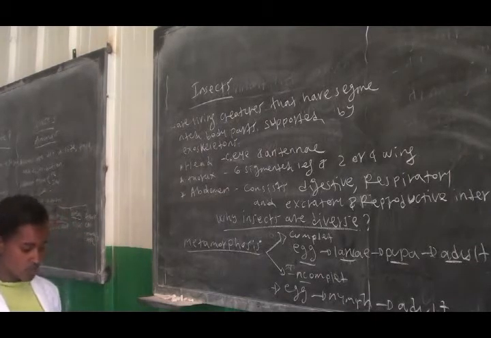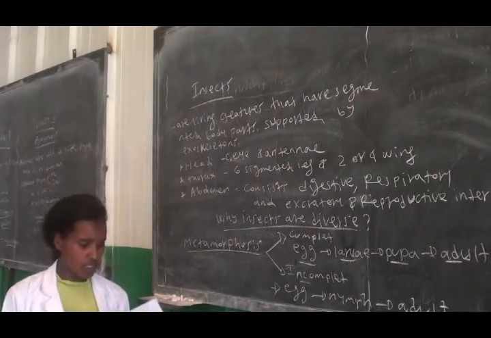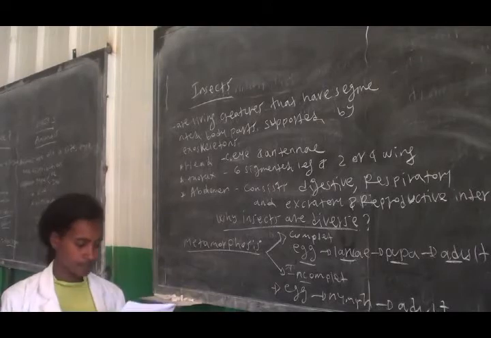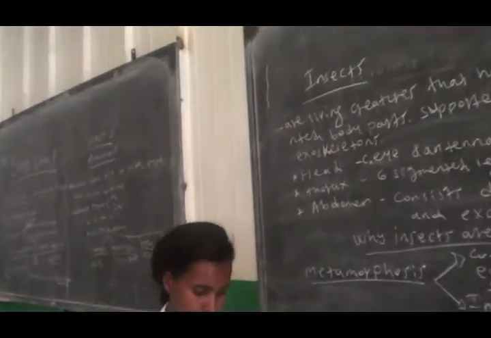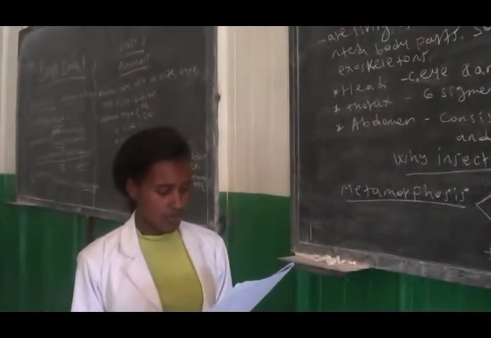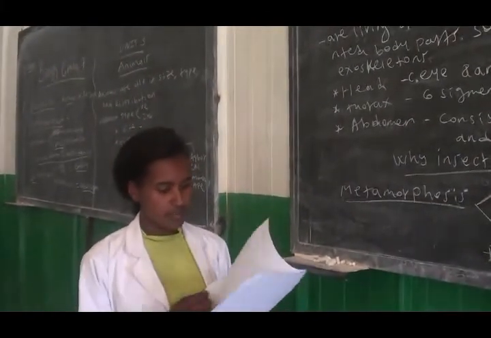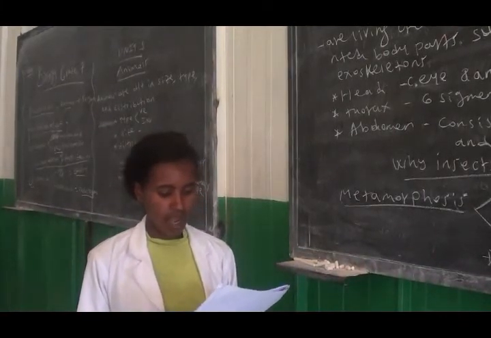Now we can go into the answers of your worksheets which were given in the last 2 weeks. Okay, the first question is from the choose items.